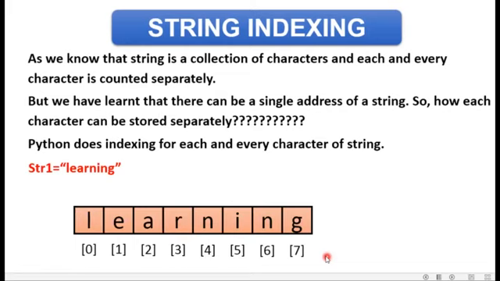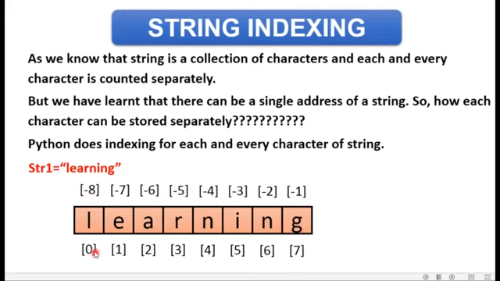But there are two types of indexing in Python. The indexing example which I have given you is known as positive indexing in Python, which takes place from left to right. Now if I talk about negative indexing, then it takes place from right to left. And negative indexing always starts with -1, not 0. So the last character is stored at the -1 index, the second last character is stored at the -2 index, and so on, and the very first character is stored at the -8 index.